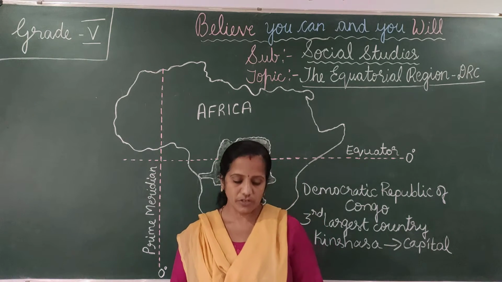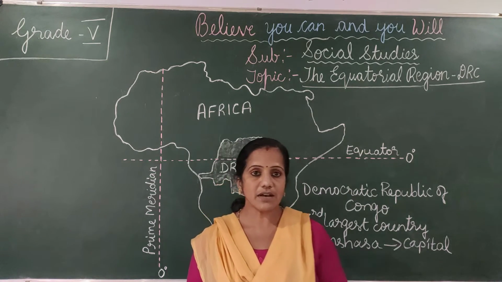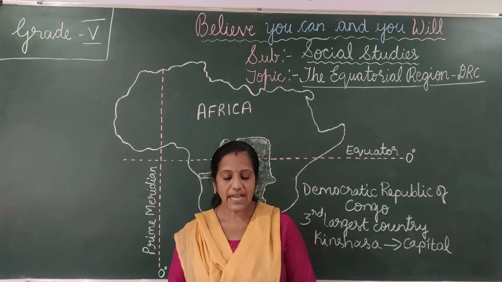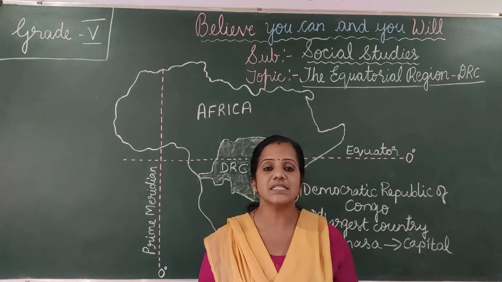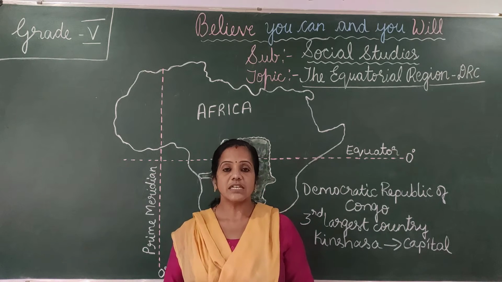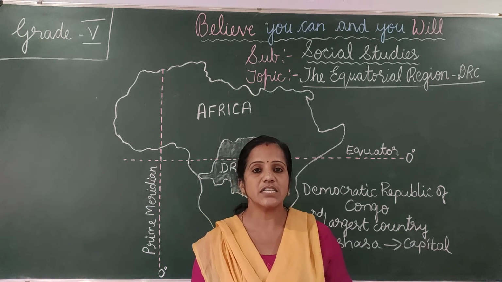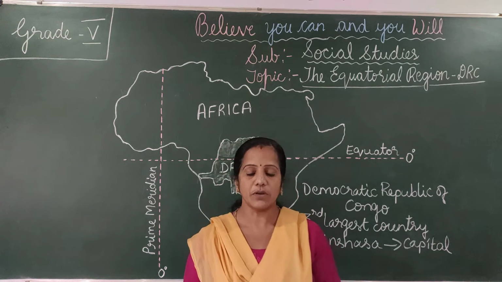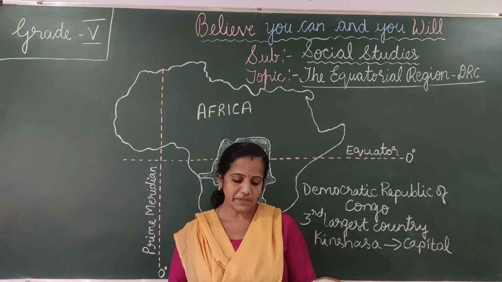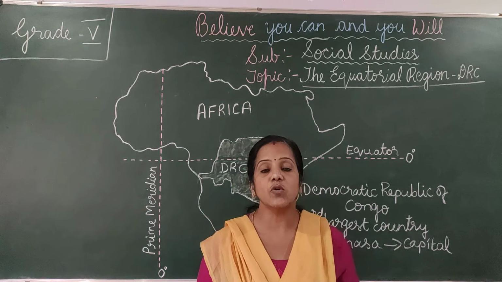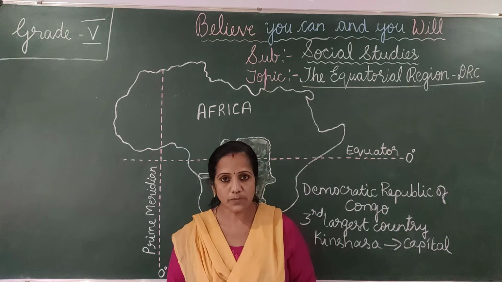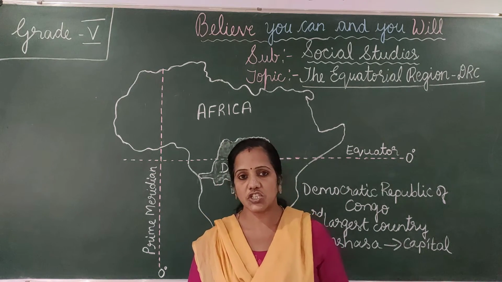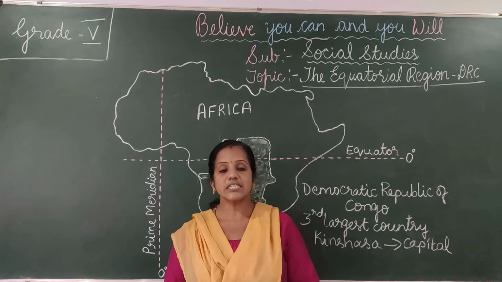The main food crops grown are cassava, maize, millet and vegetables. Cassava is a root crop, and its powder is used to make bread, their staple food. Coffee, cocoa, rubber and cotton are also mostly grown here and exported from this region. So next is transport.